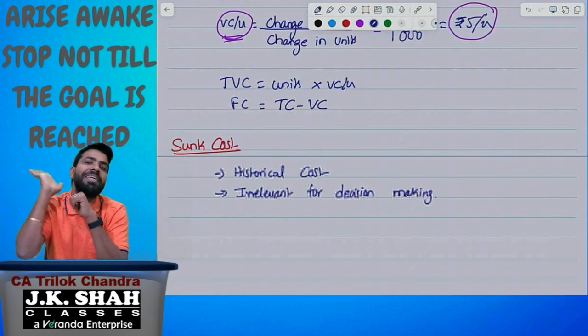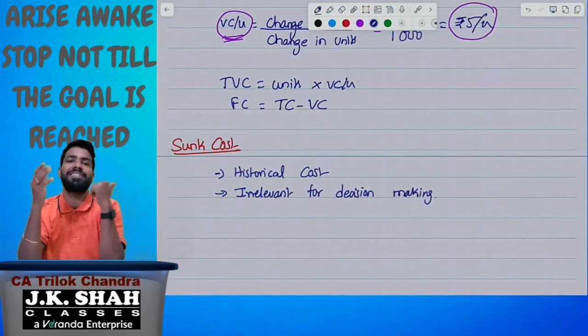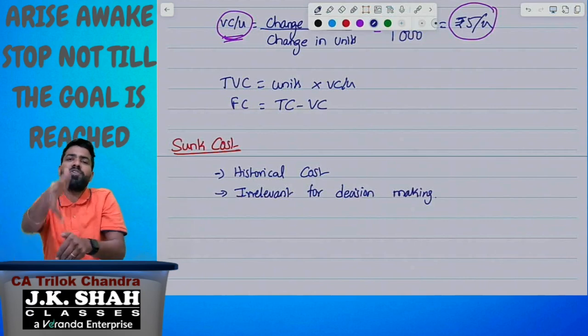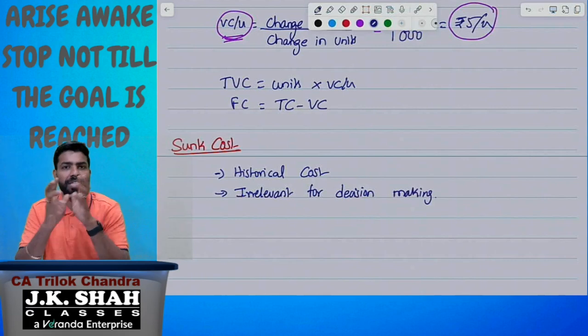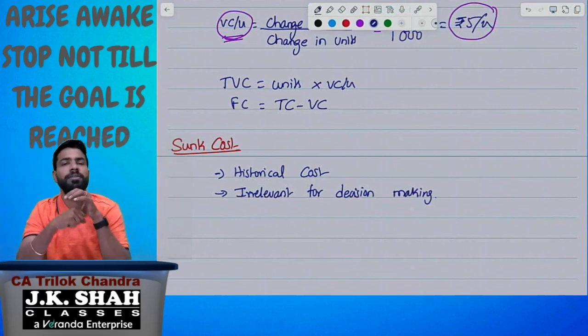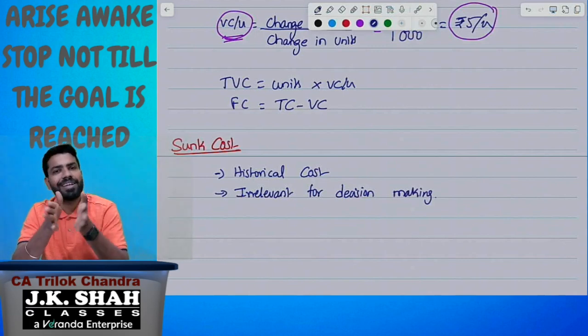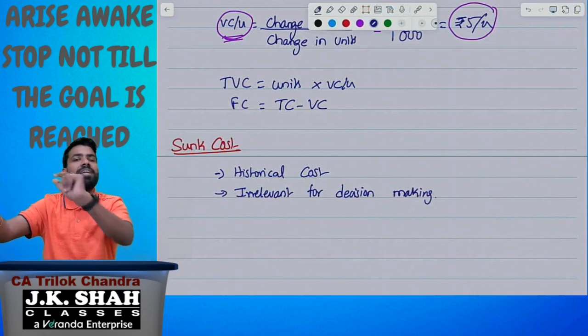Sunk cost is irrelevant. Sir, why is it irrelevant for decision making? Decision means what? Are you going to decide the future or the past? We are going to decide the future. When you are going to make a decision regarding the future, why do you want to consider the past cost? Past cost is irrelevant. Consider the future cost, consider the future revenue, make the decision. Are you understanding? So, sunk cost is a historical cost and it is irrelevant for decision making. Decision is about the future. Take the future cost and future revenue. Never consider the past cost.